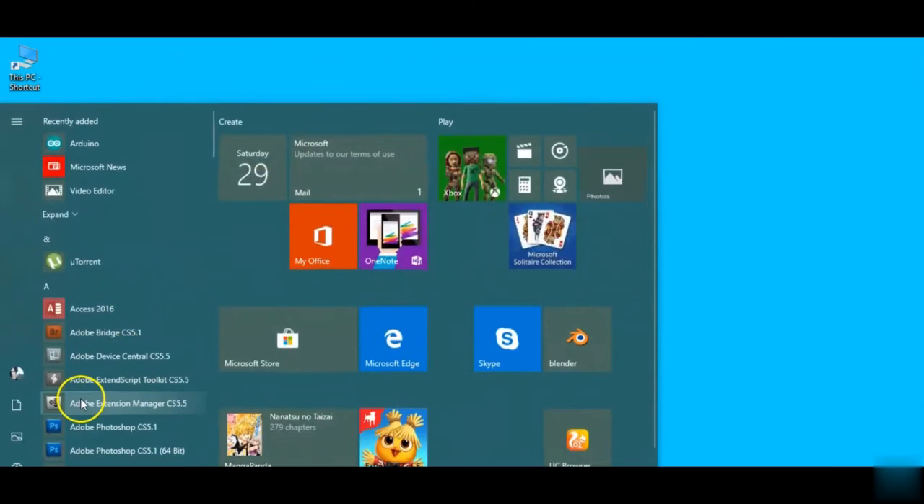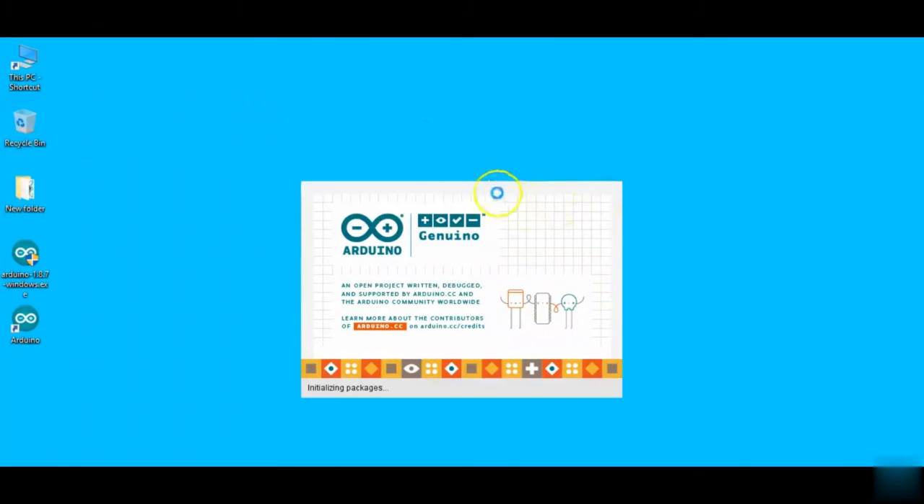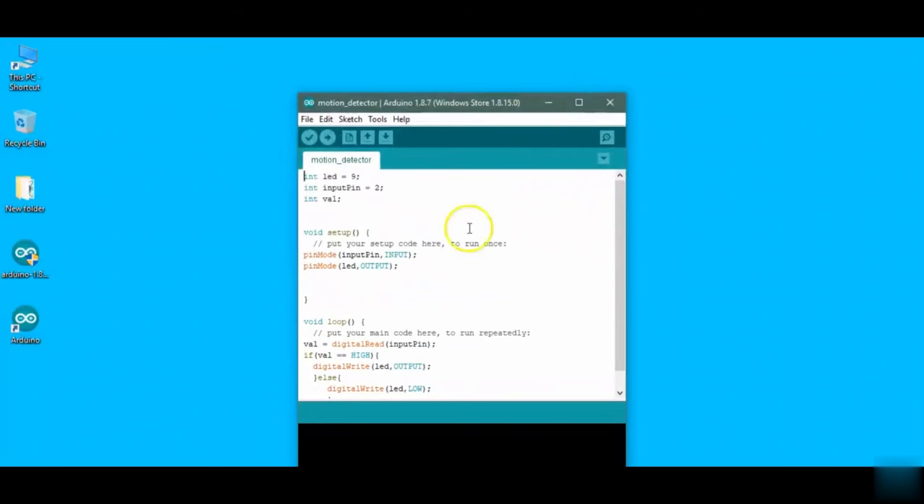Now after installing the Arduino IDE, go to Windows and type Arduino here, and you will get this Arduino IDE. Click on this, or if you want to pin it to the taskbar, then right click and pin it to the taskbar. So this is your Arduino IDE.